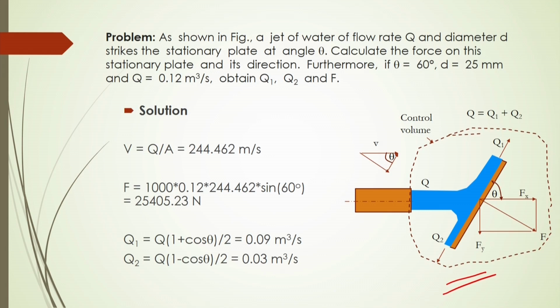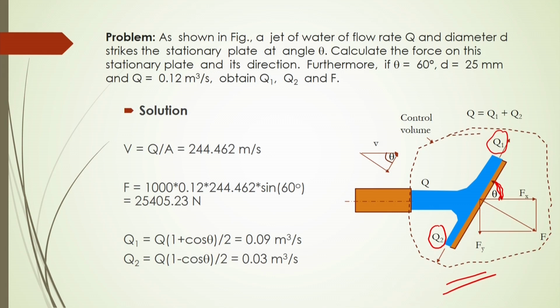Theta is 60 degrees, the diameter of the jet is 25 millimeter, and the flow rate of the jet is 0.1 meter cube per second. Find Q1 and Q2, and also the amount of force acting by this fluid, and how much force acts oppositely by the plate to balance this. That will be your F.